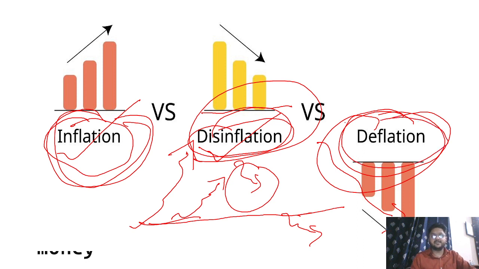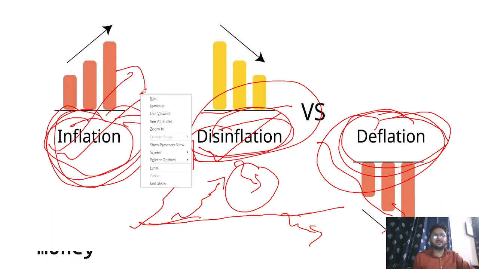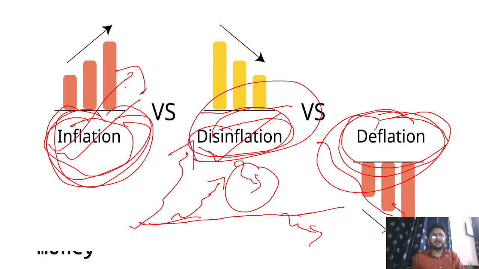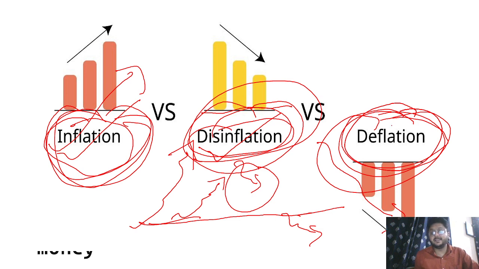So whenever there is inflation, price of goods and services is increasing, but in comparison the value of money is decreasing. In disinflation, the value of money still decreases depending on the price increase. And in deflation, surely the price is decreasing, then the value of money is increasing.